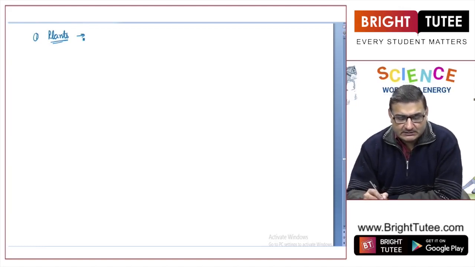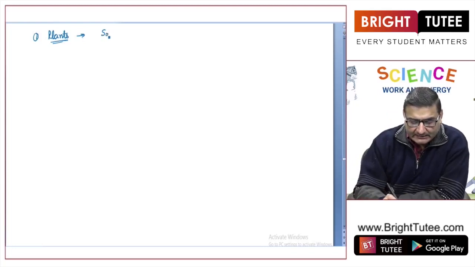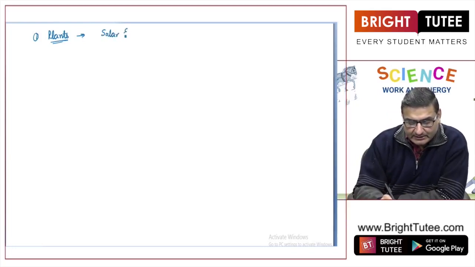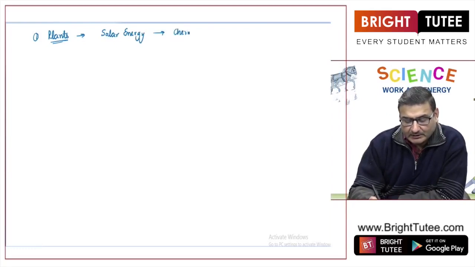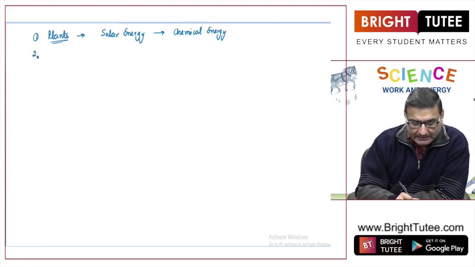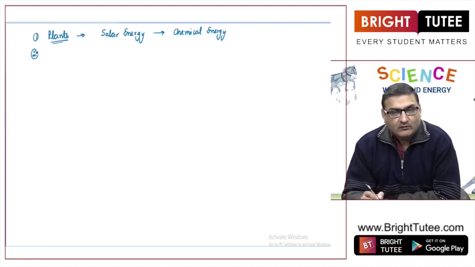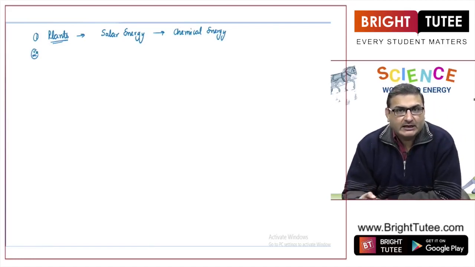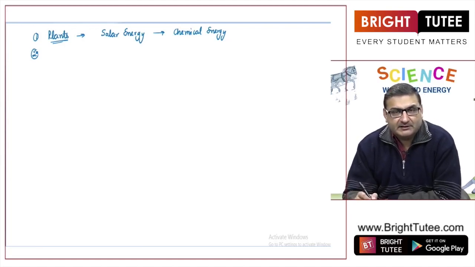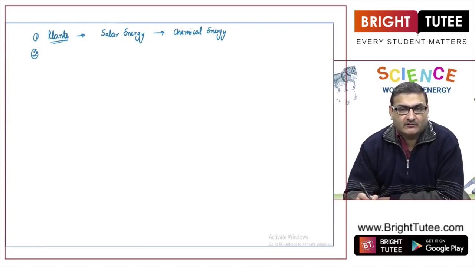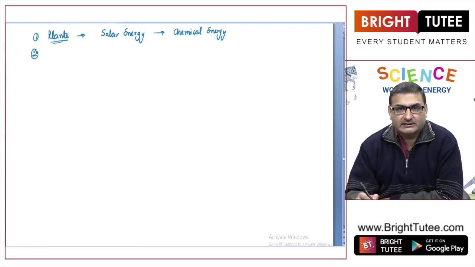So in plants we can say that the solar energy is getting trapped or being converted into the chemical energy. Now, when we eat these plants and the plant products, we take up this chemical energy, and in our body this chemical energy is getting stored in the form of muscular energy.